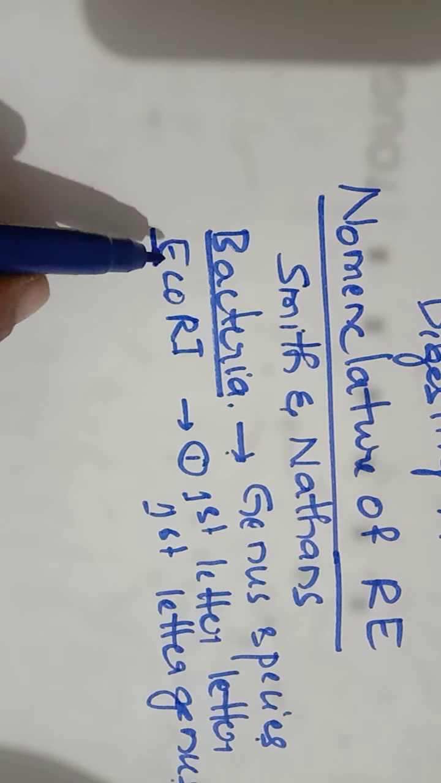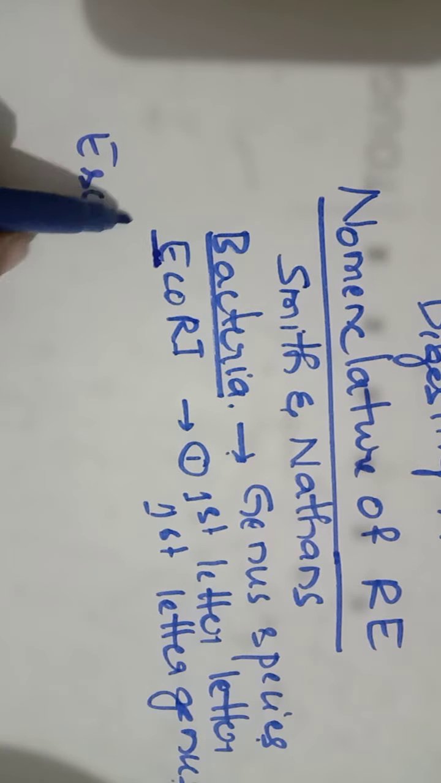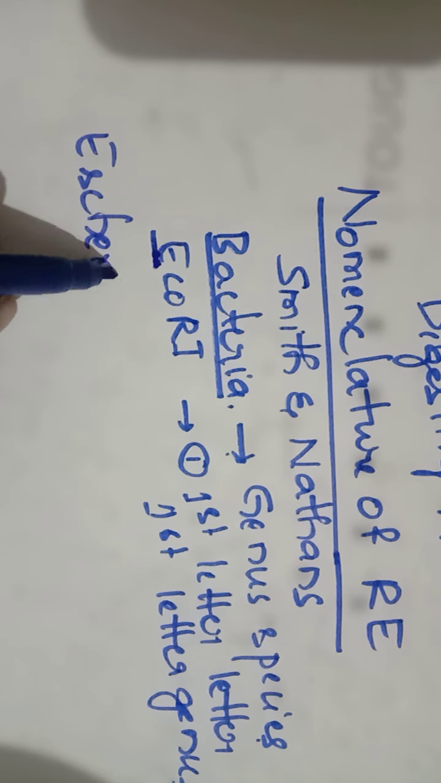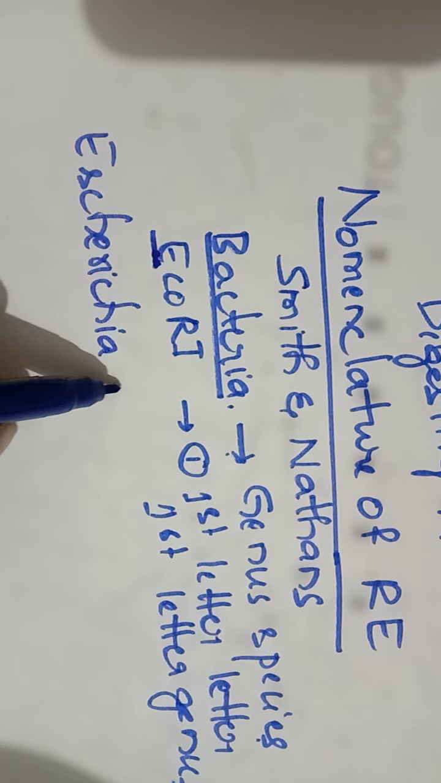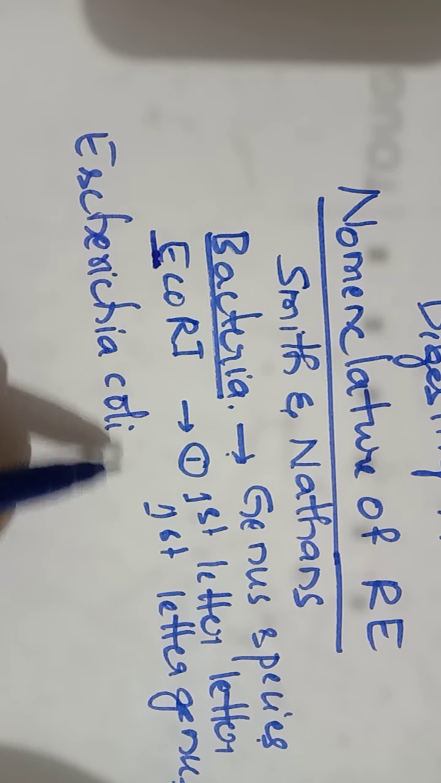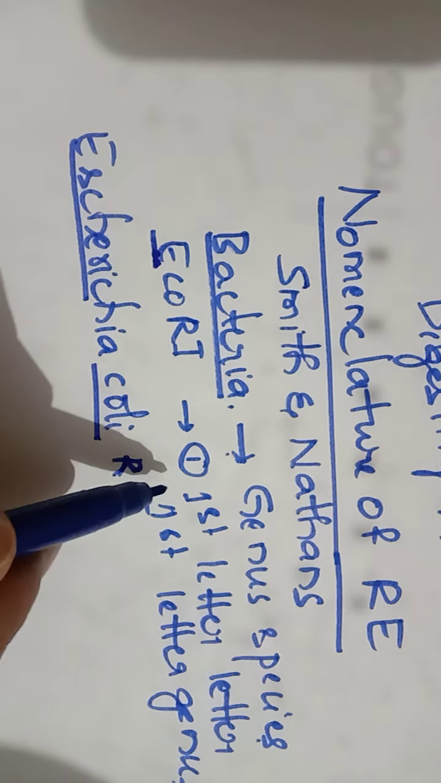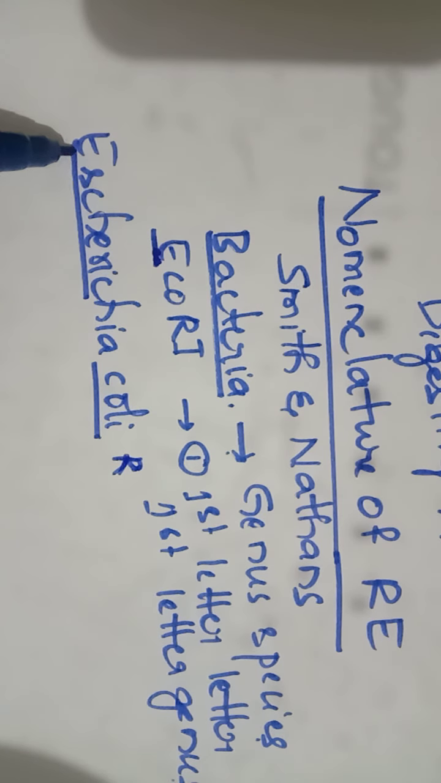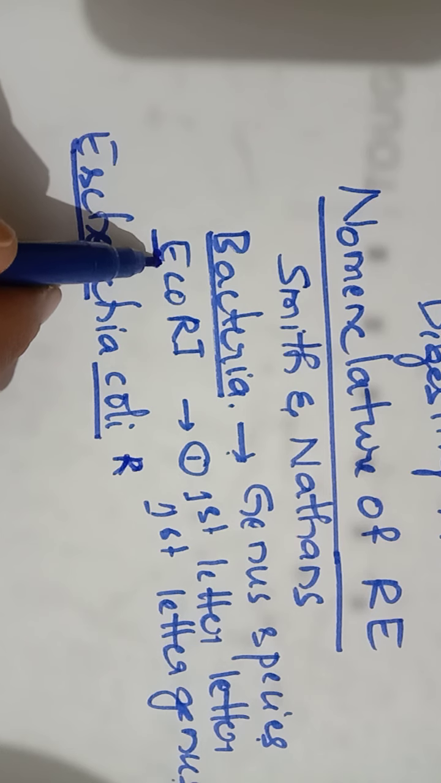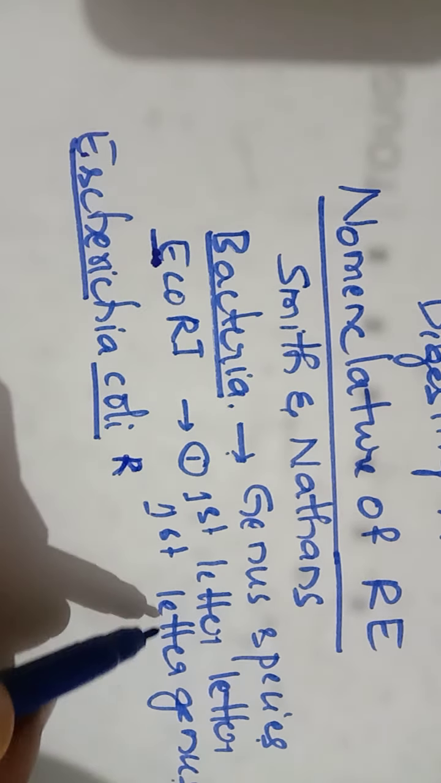For example, in this case, this particular endonuclease is isolated from Escherichia coli R strain. Okay. So here, as we have seen, the first letter of the enzyme is always nothing but the first letter of the genus name.